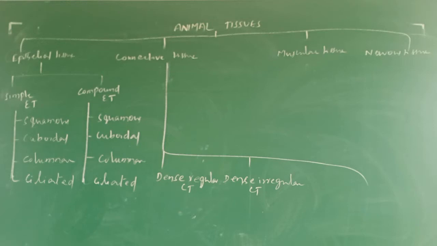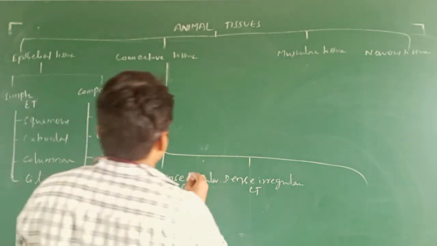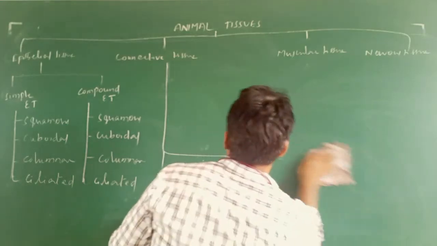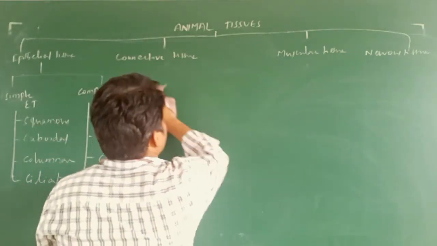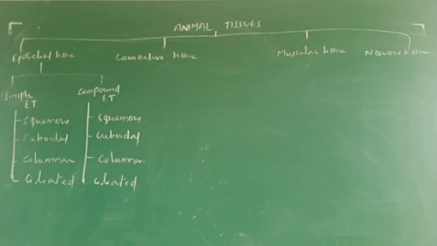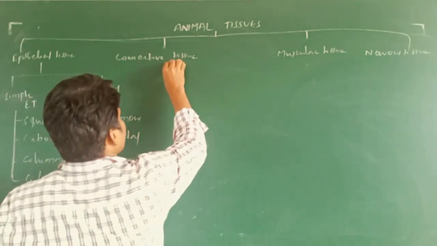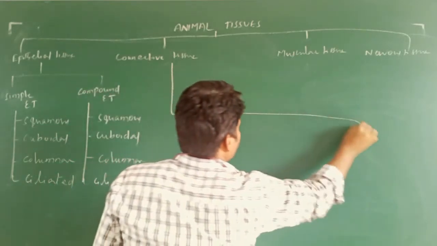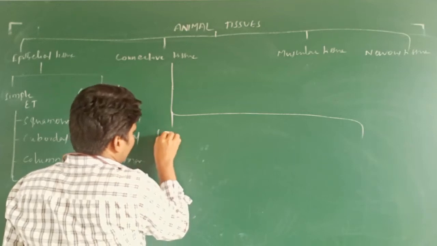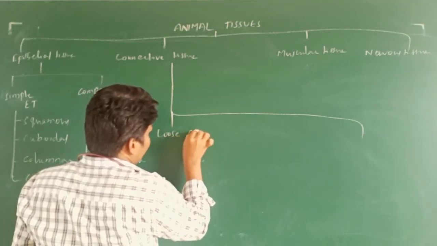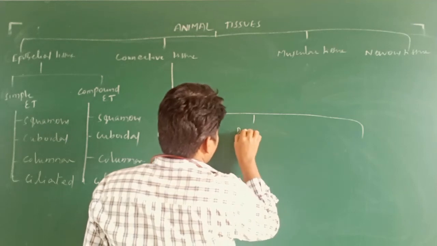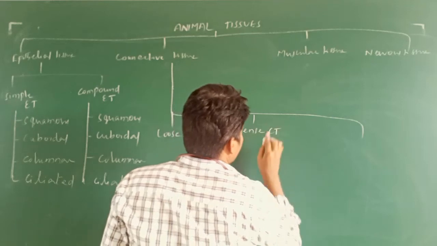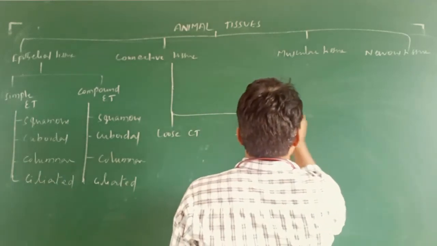Of course, before that we are going to make one more, sorry, the place is not sufficient. Here it is the first, loose connective tissue. Next dense connective tissue.